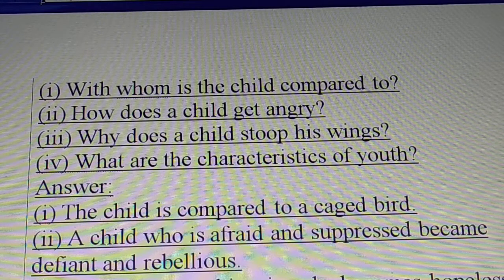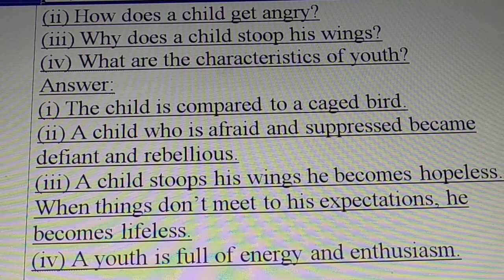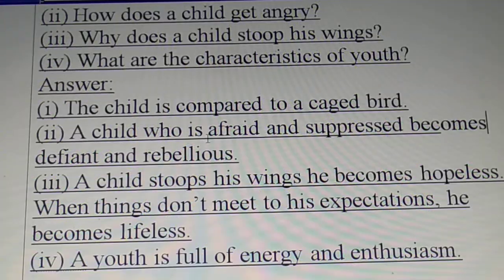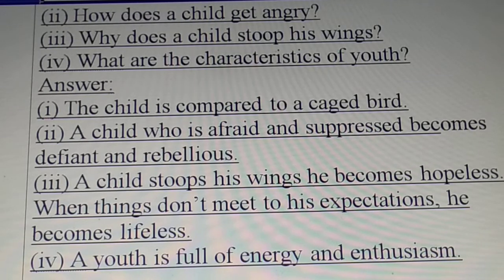With whom is the child compared to? See? So we have 4 questions. The child is compared to a caged bird. It is like a bird that is put in a cage. A child who is afraid and suppressed. So if a child is suppressed, what happens? He becomes rebellious, starts revolting. Child stoops his wings, he becomes hopeless when things don't meet his expectations. That means when things are not according to his likes and dislikes, he becomes lifeless, as good as that.